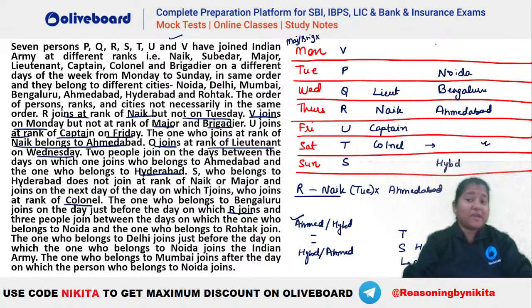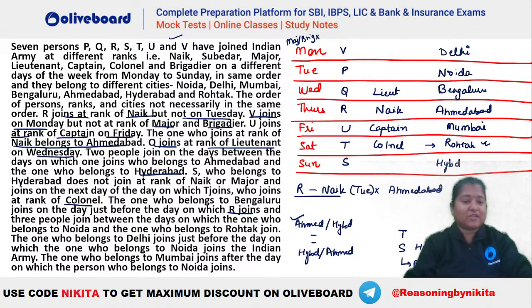And just before Noida we have your Delhi, so Delhi will be here, okay? Now we have 3 people between Noida and Rohtak. So 1, 2, 3. This will be your Rohtak. Okay. And we will have your Mumbai here. Okay. This is going to be your Mumbai, who is your U. I hope we are getting the same arrangement, guys. Now we are left to place the ranks of V, P and S.